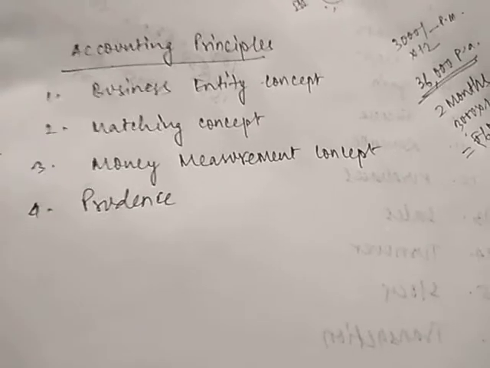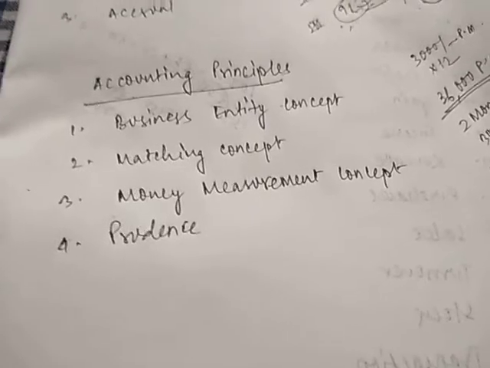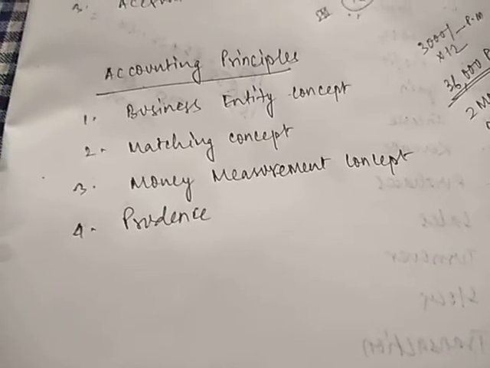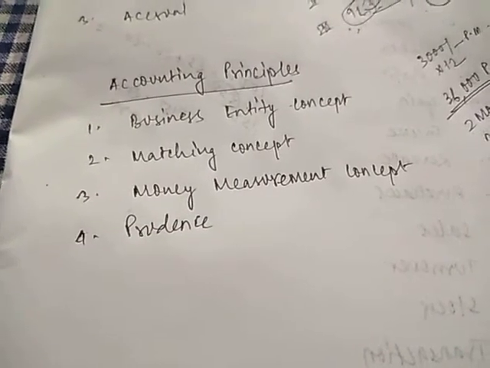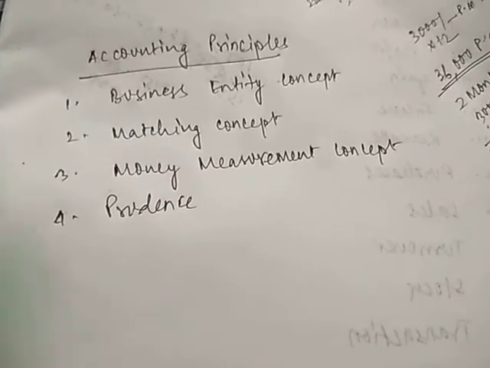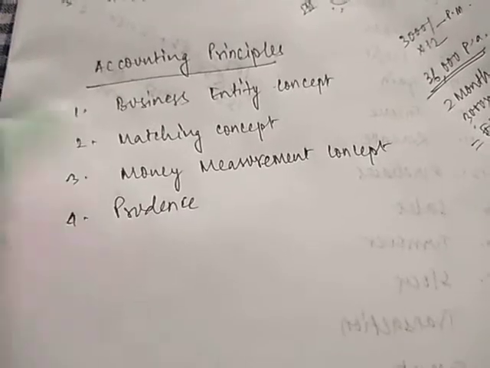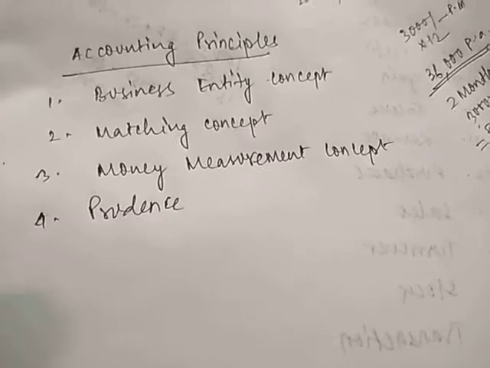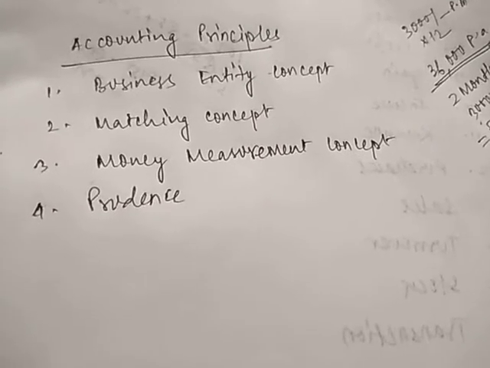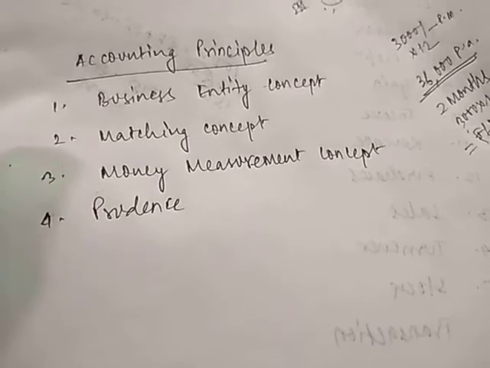So I cannot write it as 100 bags of rice. It is totally meaningless in accounts because 100 bags of rice is no unit of measurement in accounts. Bags of rice cannot be measured and we cannot write bags of rice. So I must write I have this many bags of rice, the value of which is this much. The monetary value of such bags of rice must be written. So always we need to measure each and every item of accounts in monetary terms. Everything should be measured in money.